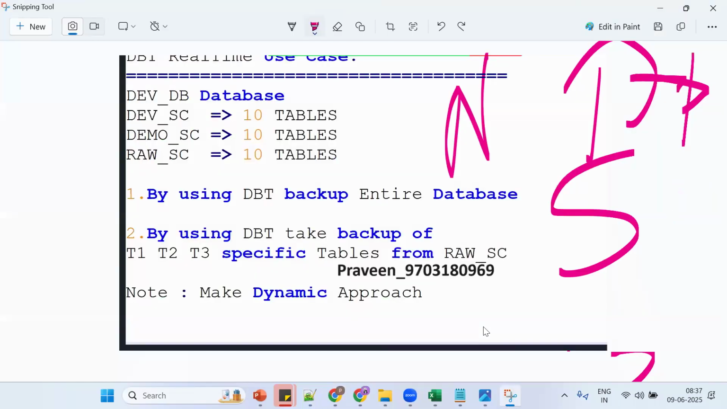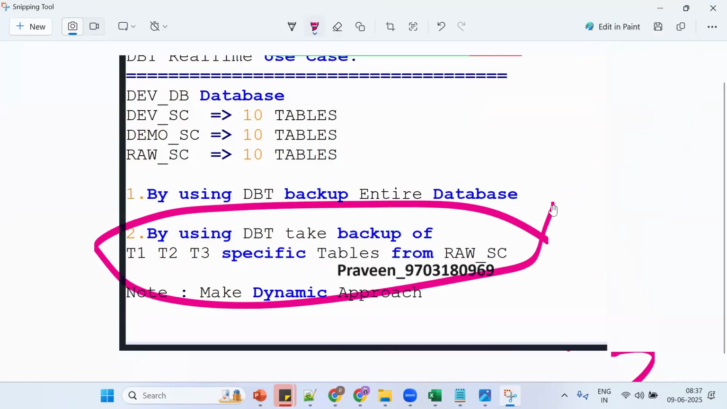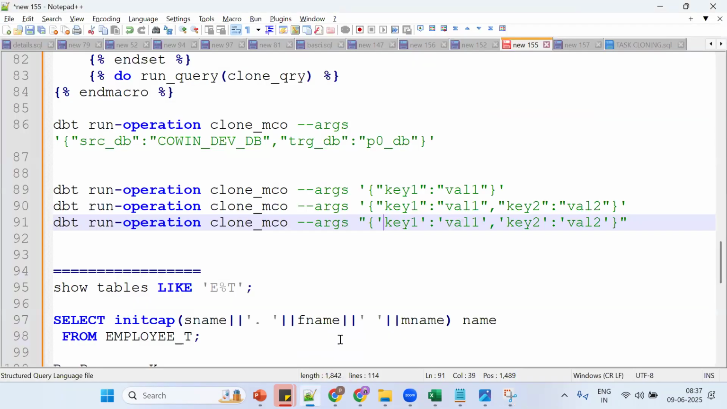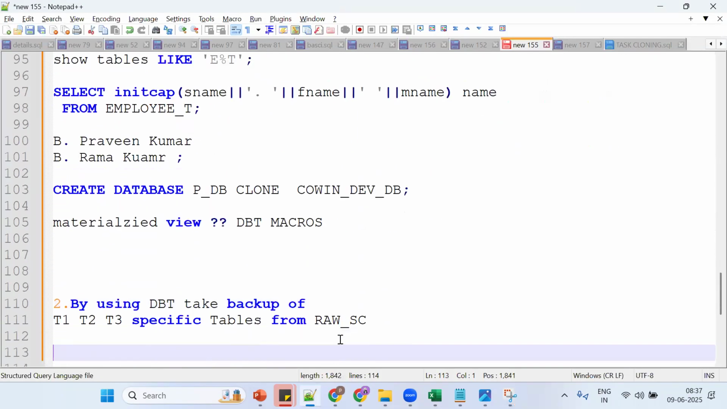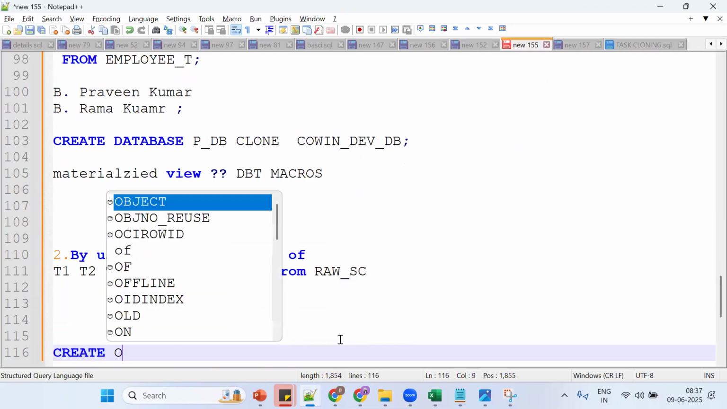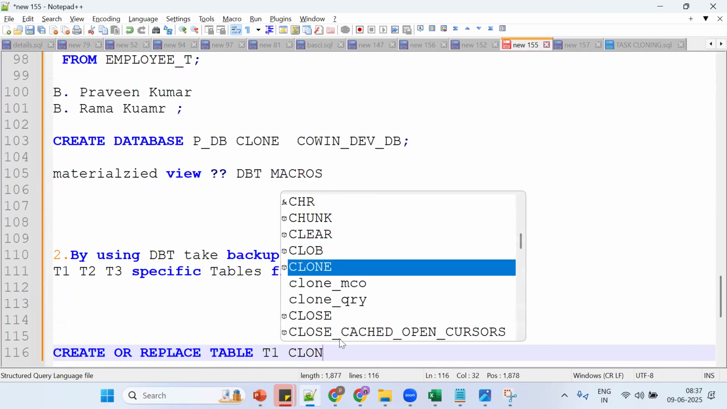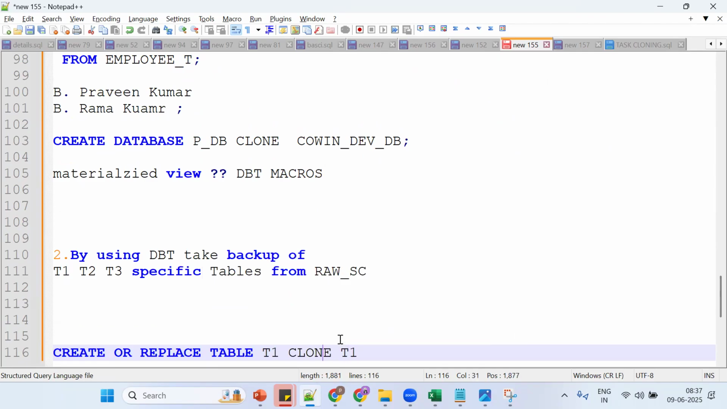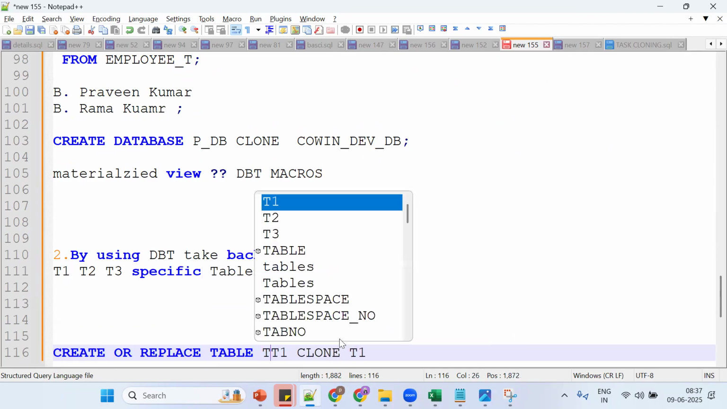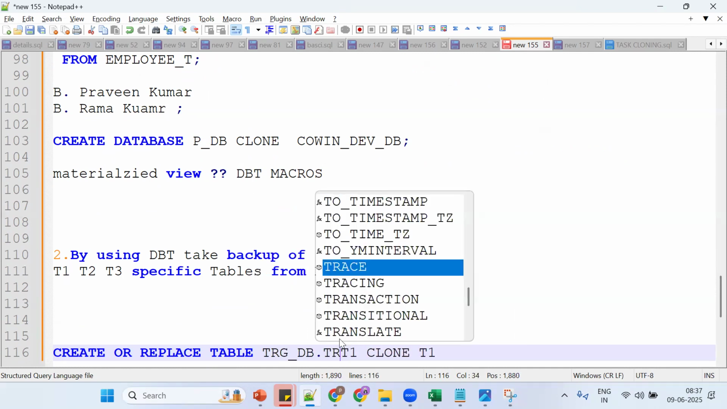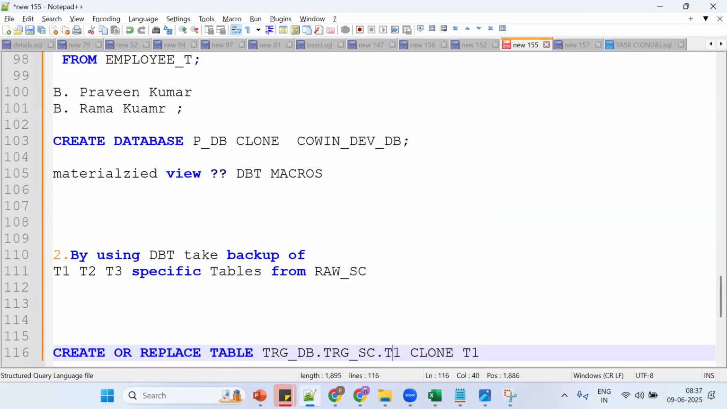They want to create tables. Tell me how to create tables. What is the syntax for clone tables? See, they want to take a backup. What is the syntax? Create or replace table T1 clone T1. Now tell me where I should take it from: the target DB, target schema dot T1. This is called a fully qualified name.